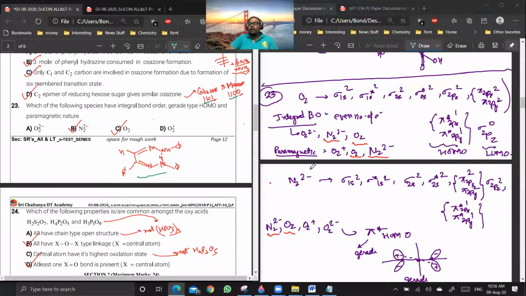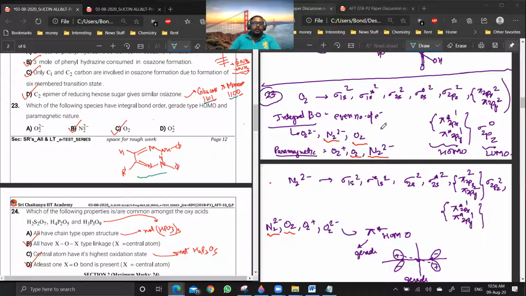Are you getting my point? Yes, sir. So O2 plus will have 15 electrons. If you write it, 10 minus 5 by 2, the bond order will be fractional in this case. So the species with integral bond order will be O2 2 minus, N2 2 minus, and O2.